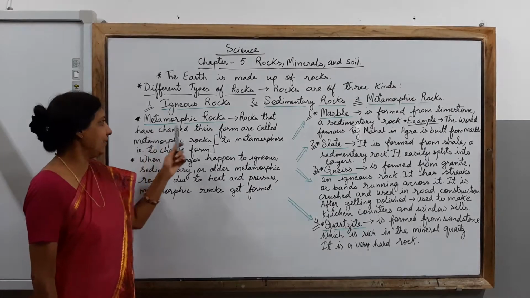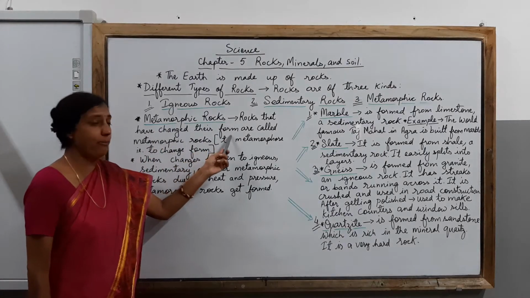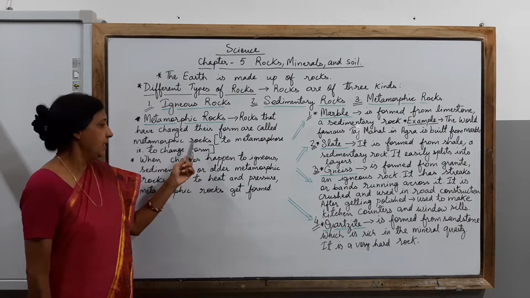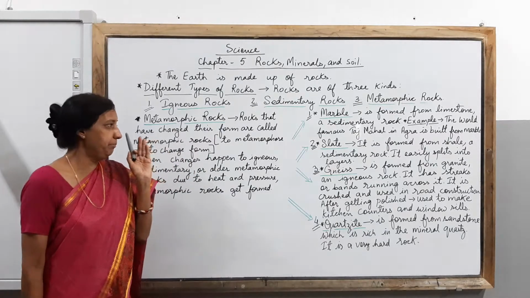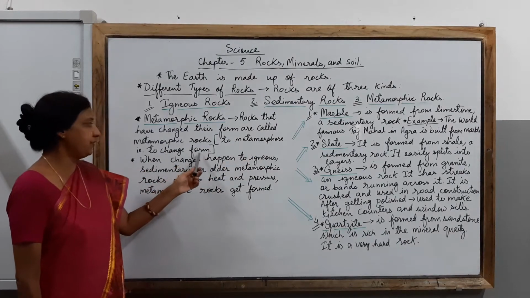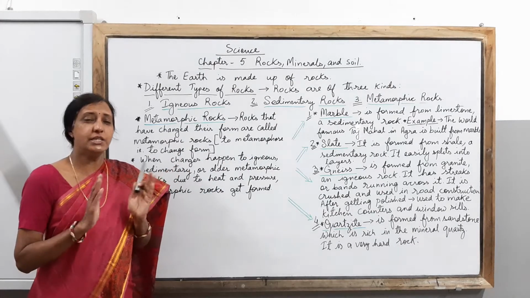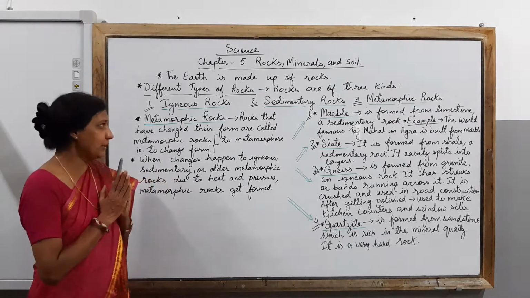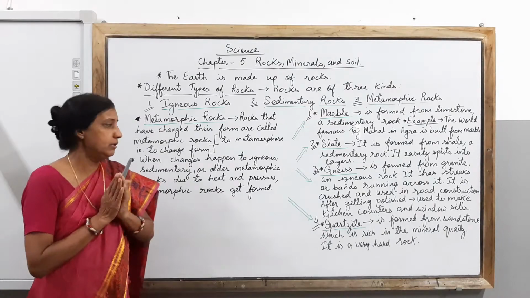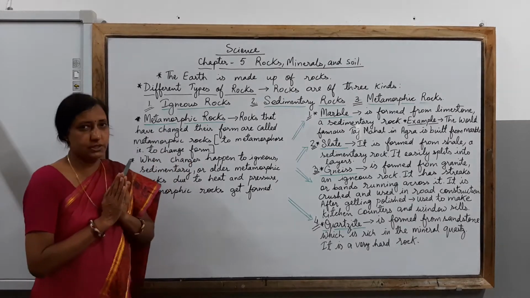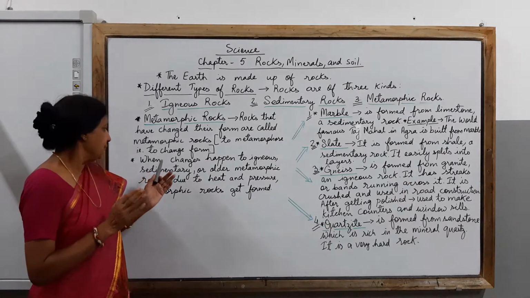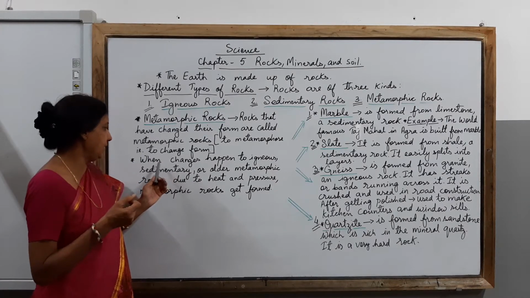Children, rocks that have changed their form are called metamorphic rocks. What do you mean by metamorphose? To metamorphose means to change form. So you have come to know that rocks that have changed their form are called metamorphic rocks. What is the kind of change they have done?